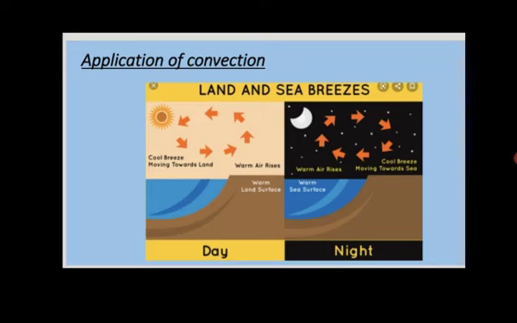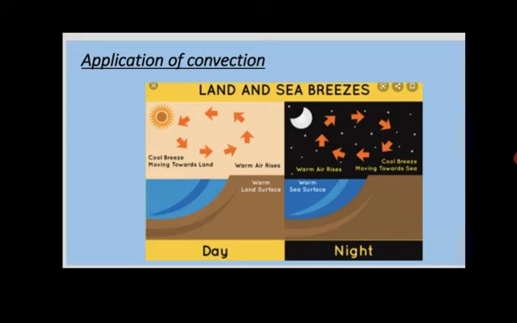The wind blows from the land to the sea, so such a wind is called a land breeze. The result is that in the coastal area there is not much difference between the day temperature and the night temperature, and also between summer and winter.